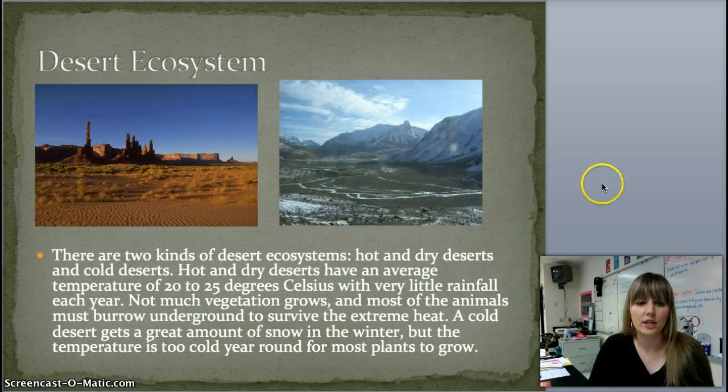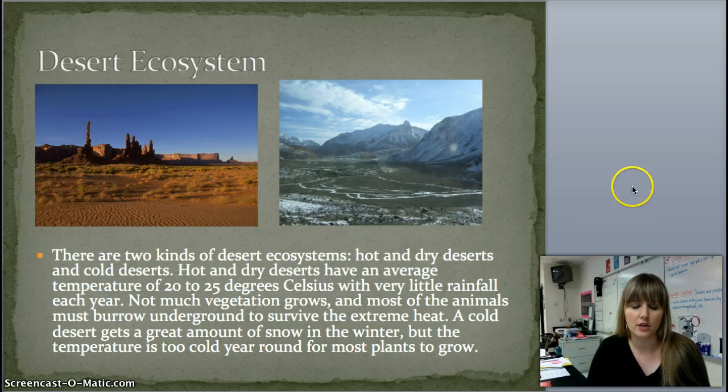Next, we have the desert ecosystem. There are 2 kinds of desert ecosystems. We have hot deserts and we have dry and cold deserts. So hot and dry or cold. Hot and dry deserts have an average temperature of 20 to 25 degrees Celsius with very little rainfall each year. Not much vegetation grows, and most of the animals must burrow underground to survive the extreme heat. A cold desert gets a great amount of snow in the winter, but the temperature is too cold year-round for most plants to grow.